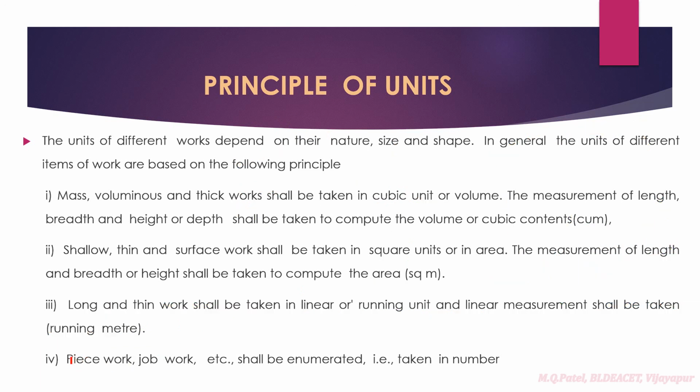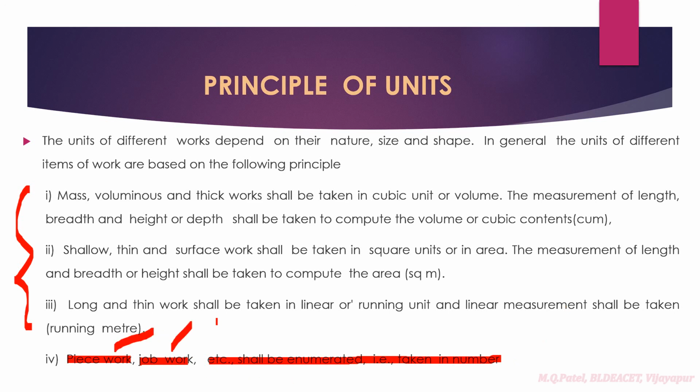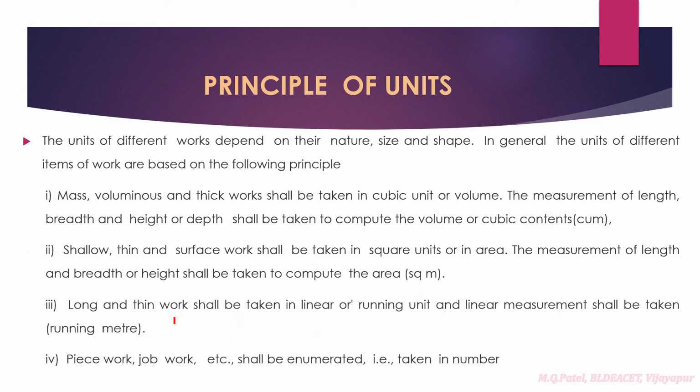Then next, there are some works which cannot be measured in this way, so we go for pieceworks or job works. These shall be enumerated, that is taken in number. For example, in your house itself you have a wash basin. We cannot measure area and so on for it, so we measure it in pieces or job works, like one wash basin is required, two commodes are required, three Indian type water closets are required. In that way we measure it in numbers. So this is what we follow.